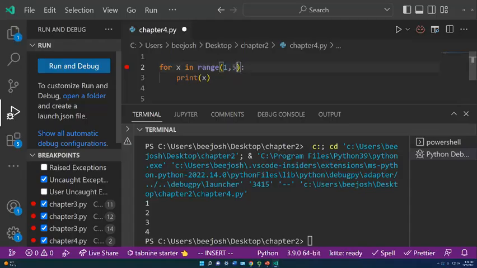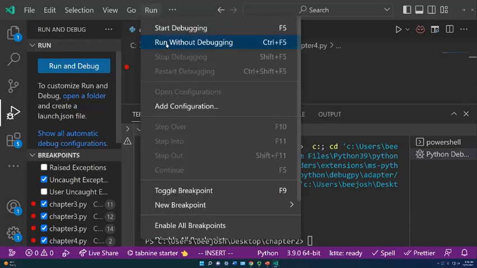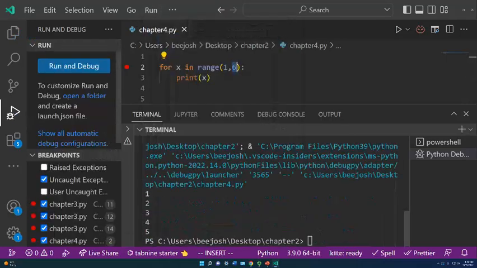Now, if I change that to 5 or to 6, excuse me, now it would run 5 times, but it would run from 1 to 5. So inclusive 1, it'll stop at 5, 1 less than the exclusive argument. So we'll run this one without debugging. There's our 1, 2, 3, 4, 5.